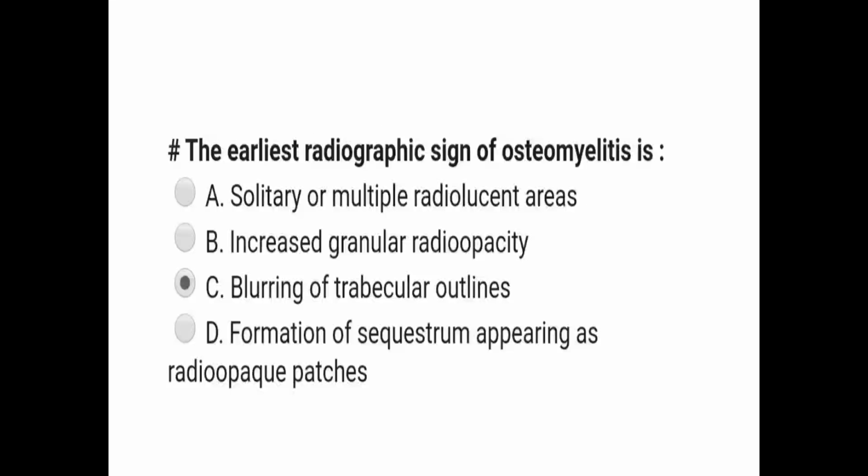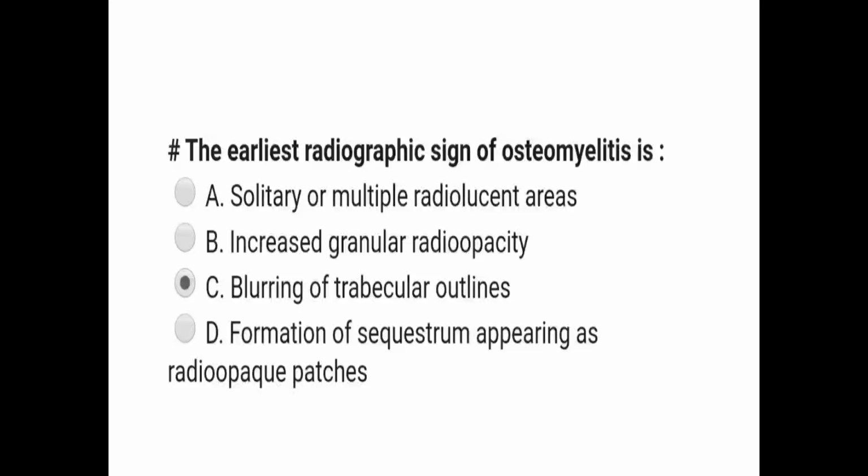So in acute osteomyelitis, little or no radiographic features are seen for at least 1 or 2 weeks. At a later stage, diffuse lytic changes in the bone begin to appear. Individual trabeculae become fuzzy and indistinct, and radiolucent areas begin to appear.